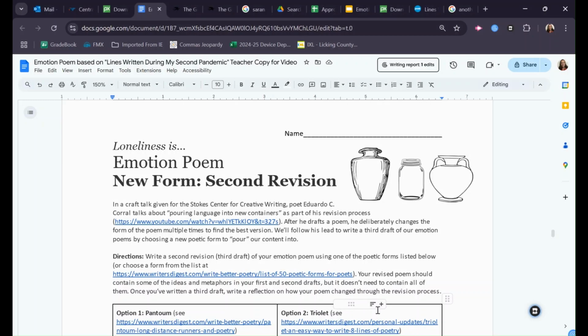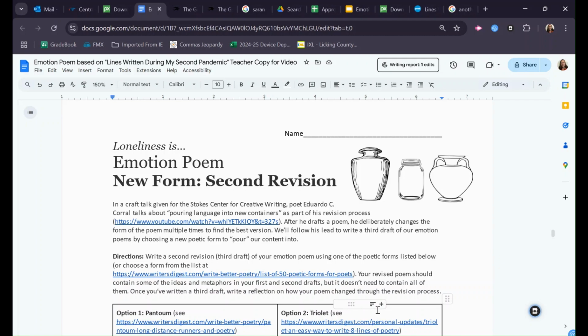Once you've finished your second draft, first revision, I'd like you to revise one more time. In a craft talk given for the Stokes Center for Creative Writing, Eduardo Corral talks about pouring language into new containers as part of his revision process, and he says that he will do 8 or 9 drafts of a poem before he's close to being satisfied or ready to think about publishing it.